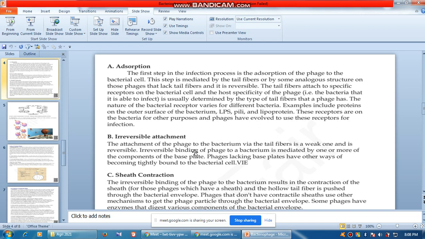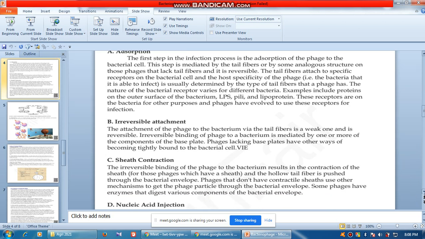It is not that once the virus has attached, it can once again go ahead, or it can release the attachment. No, it cannot. It is an irreversible binding, and so what happens is once the DNA has entered into the cell, the rest of the protein structure will be left aside. Okay, now sheath contraction is nothing but injection.